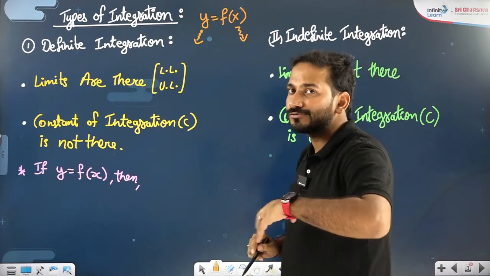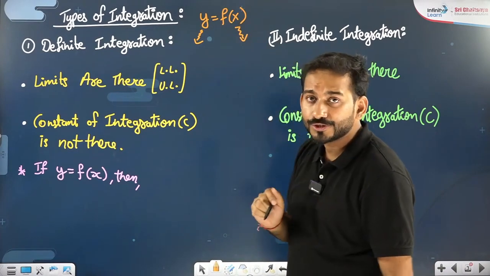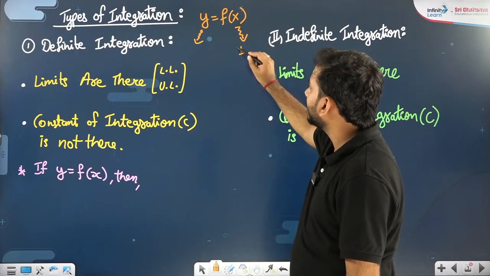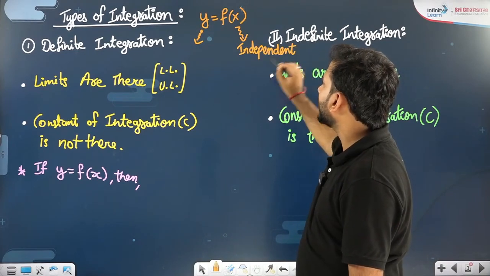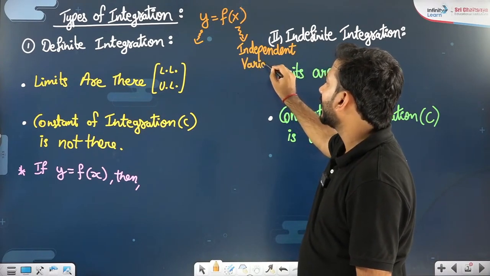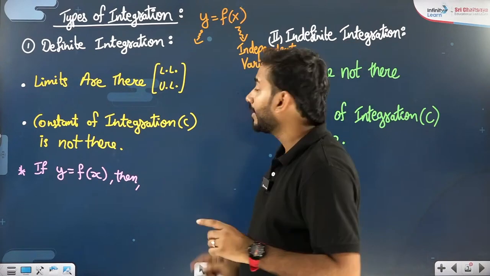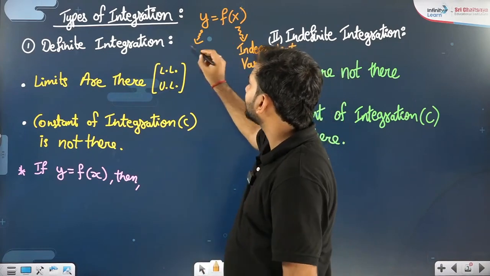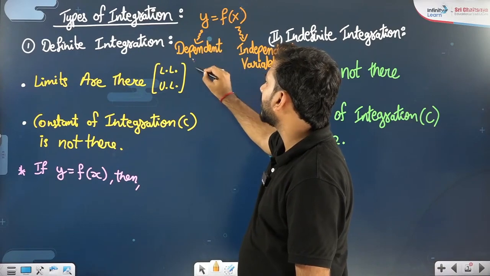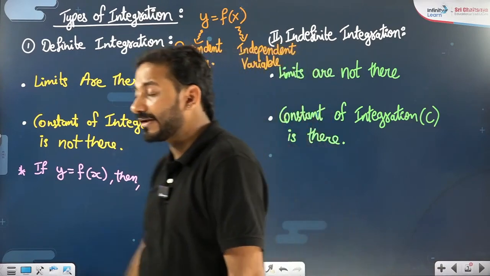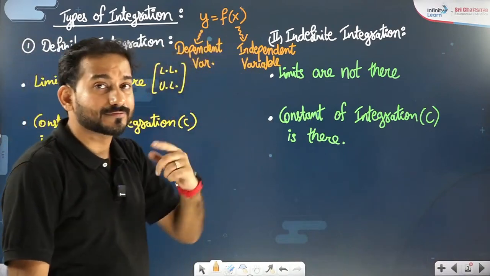The value of x you put according to your wish, and depending upon the value of x, y comes out. That means x is an independent variable. We put the value of x as per our desire. But depending upon the value of x, y comes in the picture, so y is a dependent variable.